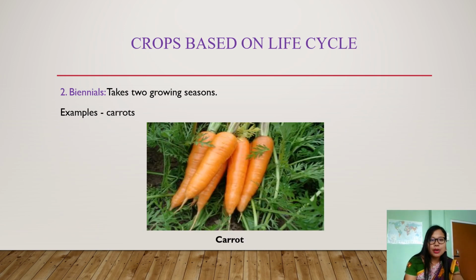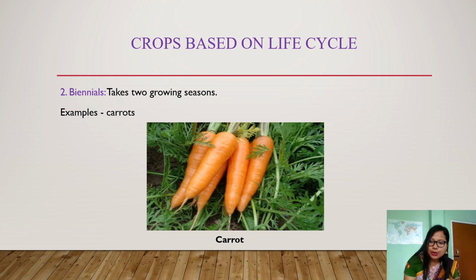The second one, crops based on life cycle, is biennials. They take two growing seasons. Two growing seasons simply means it takes two years to complete their life cycle. In the first year, these biennial crops store their food in their roots.